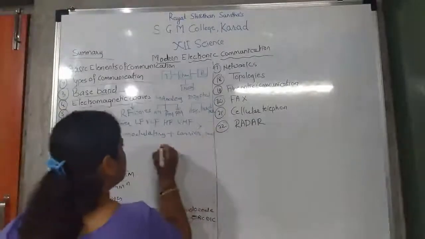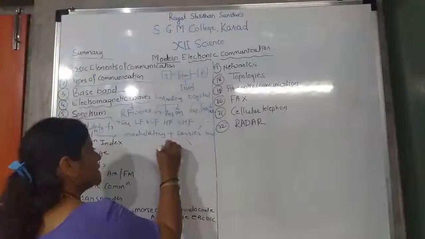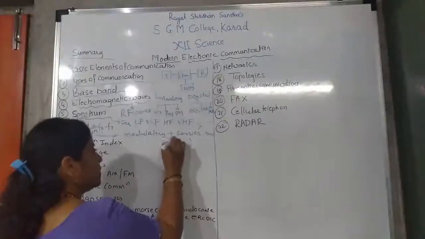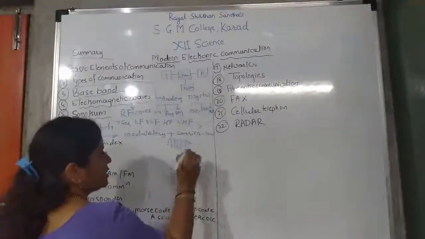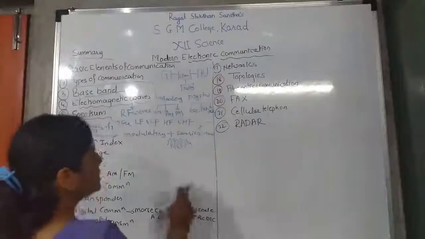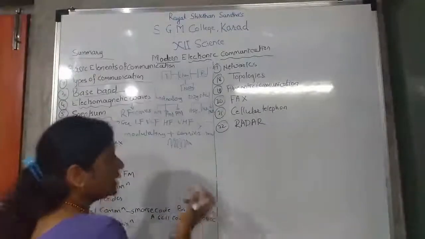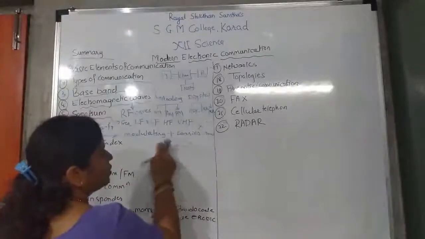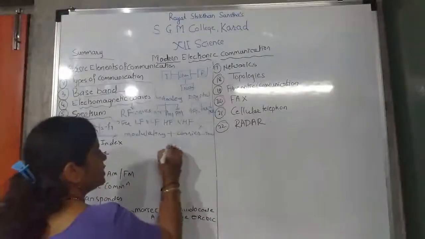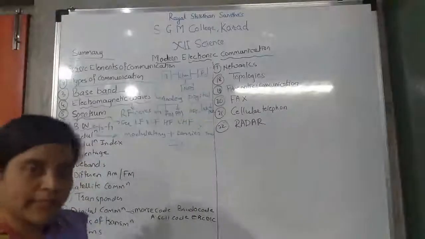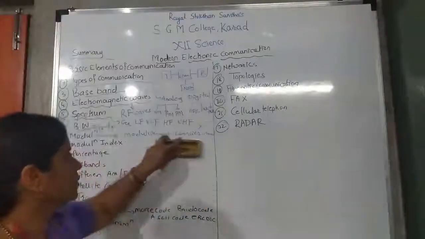So what form? It forms like this. Envelope is formed, isn't it? So from that, this carrier signal, in the demodulation, what happened? Carrier signal is removed. So it is the original signal. That is, the modulating signal is there only in the demodulation.